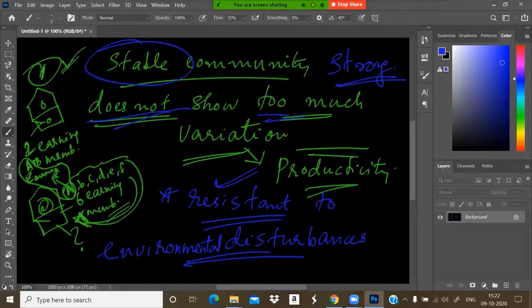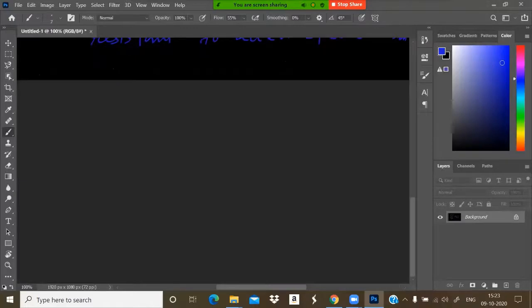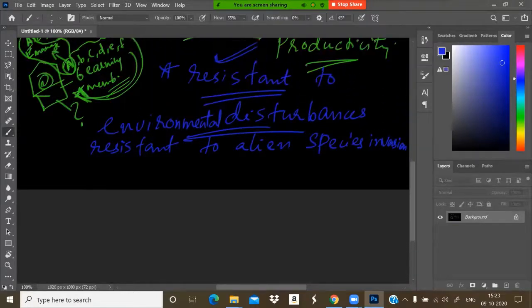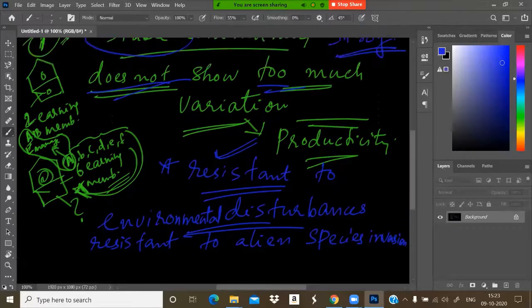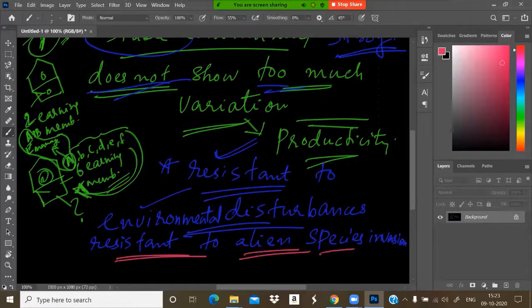And it must be resistant to alien species invasion. What is meant by alien species invasion? That is the entering of some other organisms from another community. So a stable community will be resistant to environmental disturbances, as well as alien species invasion.